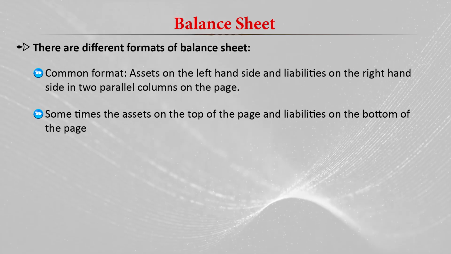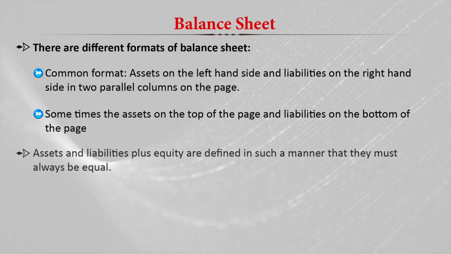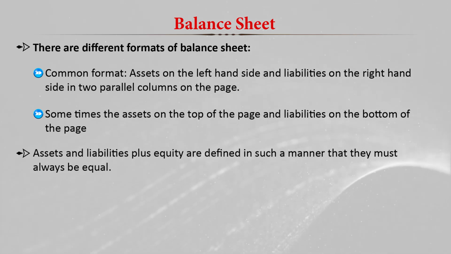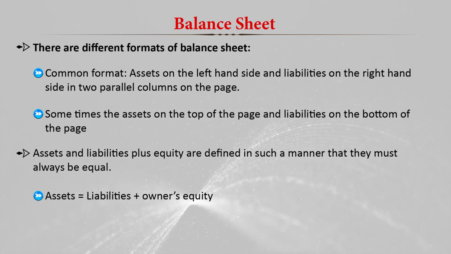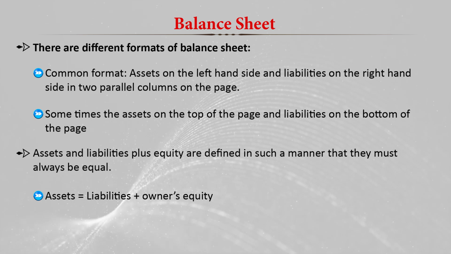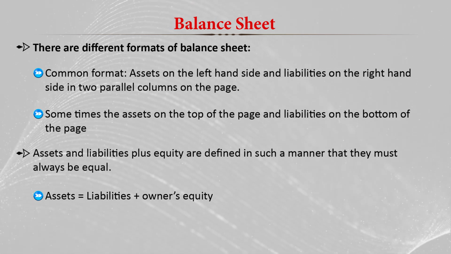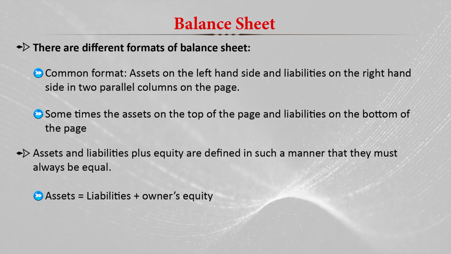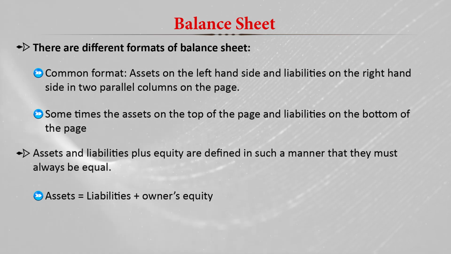And again, the balance sheet is a very standard format, and the assets and liability plus equity are defined in such a manner that they must always be equal. So the formula we can say is: assets equal liability plus owner's equity. Whatever a company or a firm owns is basically the assets, and those assets are contributed from the liability and from the owner's equity.